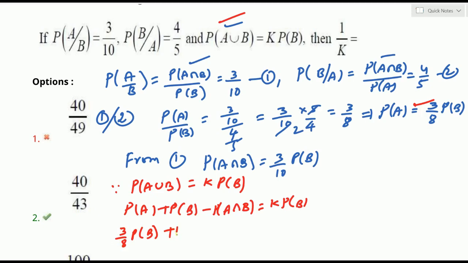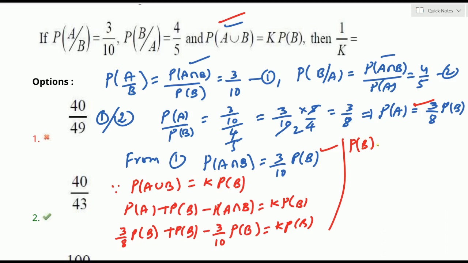Then P of B itself is only P of B, no need to worry about that term. Next, minus P of A intersection B. P of A intersection B you can take as 3/10 into P of B, equals K into P of B. So you can observe that on the left side P of B is common. Taking P of B common, what do we get here? P of B into 3/8 plus 1 minus 3/10 on the left side, and on the right side K into P of B. Okay? Here, on both sides, P of B gets cancelled.